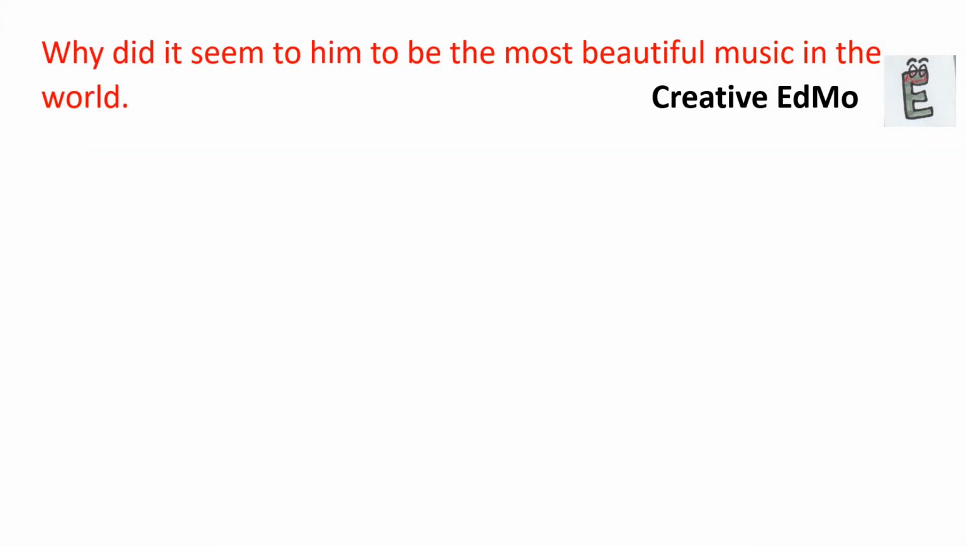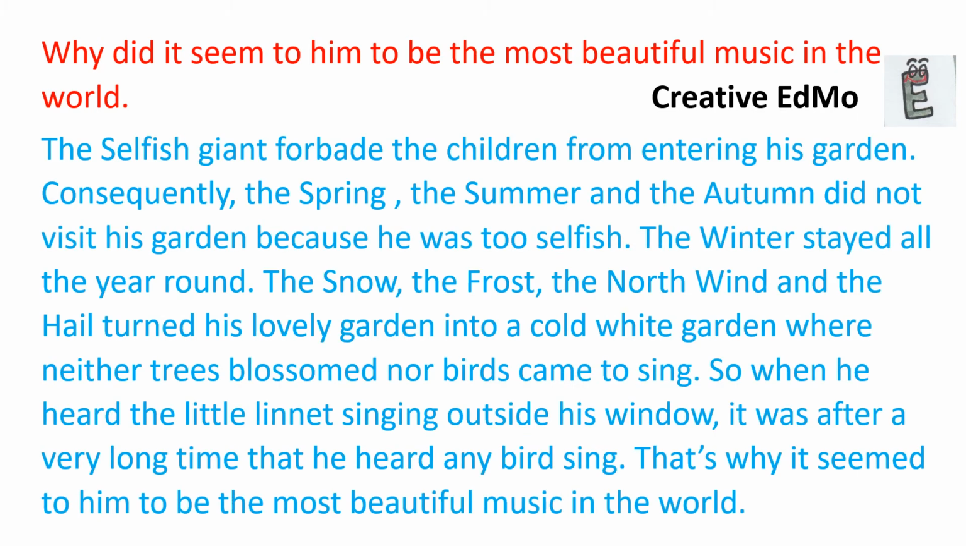Why did it seem to him to be the most beautiful music in the world? The selfish giant forbade the children from entering his garden. Consequently, which means as a result of, the spring, the summer and the autumn did not visit his garden because he was too selfish. The winter stayed all the year round.